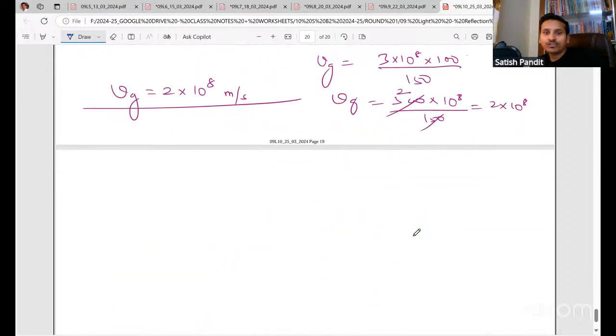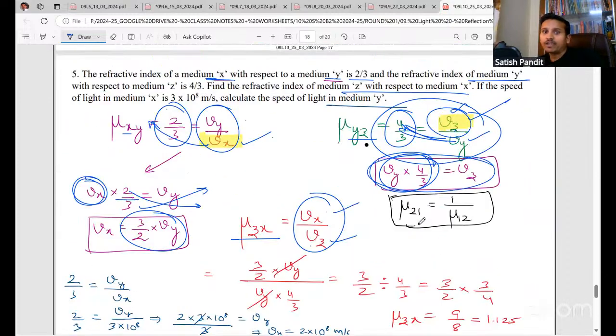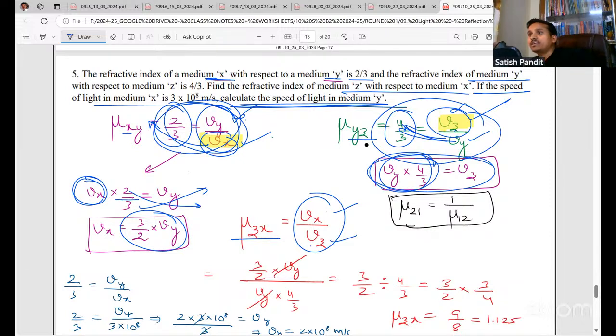Next, I have done this question also. Everyone, just check this question once. The next part of the question was, if the speed of light in medium X is this much, calculate the speed of light in medium Y. So the speed of light in medium X is given. We can find the speed of light in medium Y by using this relation. Just check, everyone.